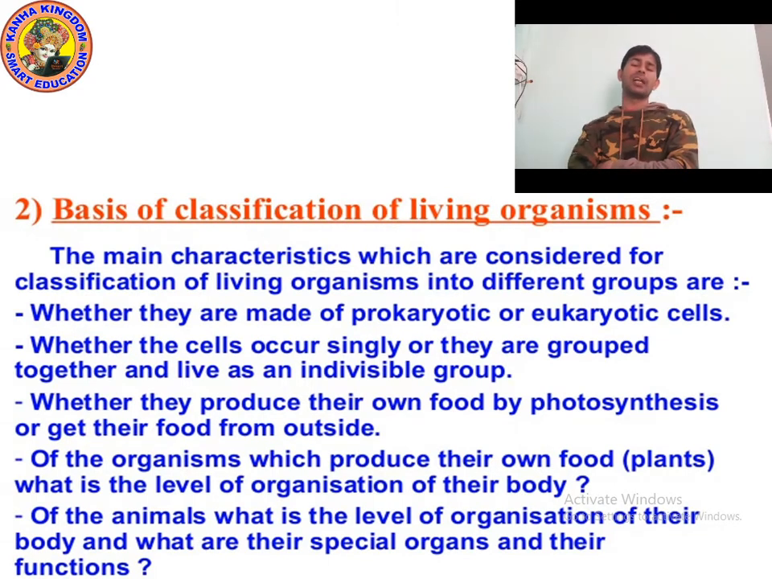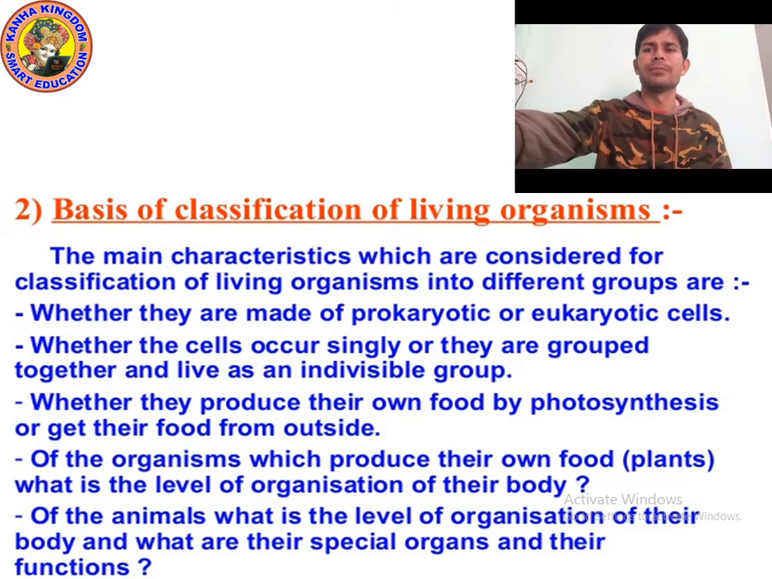So in short, the basis of classification of living organisms depends upon cells, upon photosynthesis, and upon their characteristics. So we made the different groups. I hope you understood now. Let's go on to the next point.